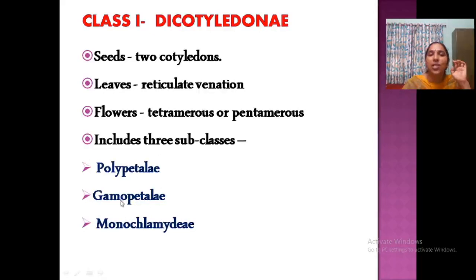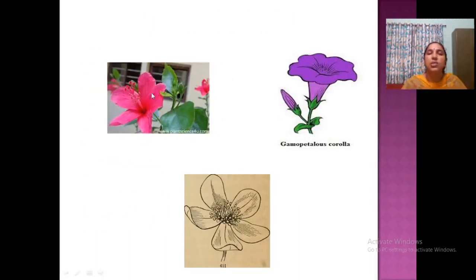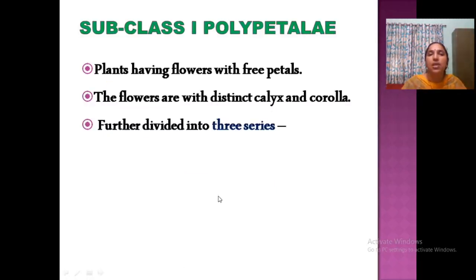You studied all this. Polypetalae means petals free. Gamopetalae, petals united. Monochlamydeae, no differentiation into petals and sepals. This is Polypetalae. This is Gamopetalae, united and forming a tube. This is no distinction, only one layer, sepal or petal not differentiated. Then subclass 1, Polypetalae. What are the features? Flowers with free petals, with calyx and corolla.